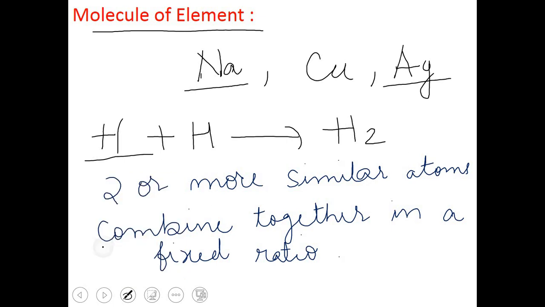So what is a molecule of an element? When two or more similar atoms combine together in a fixed ratio, we get a molecule of an element.